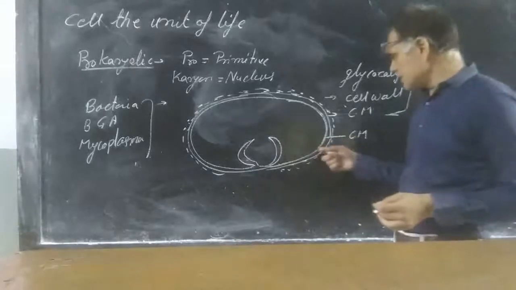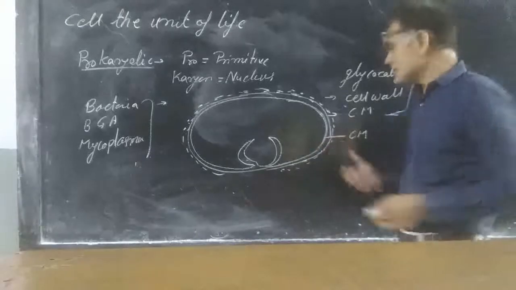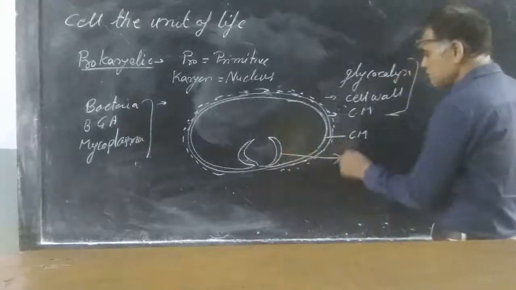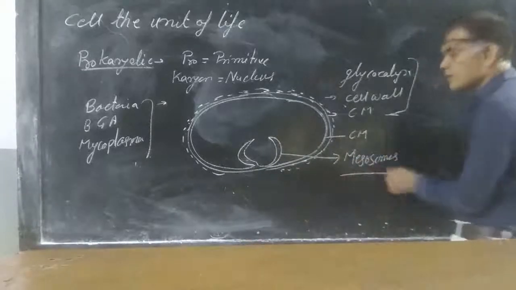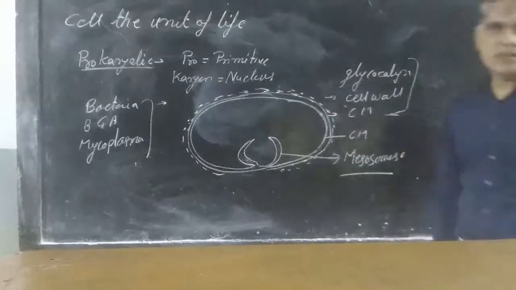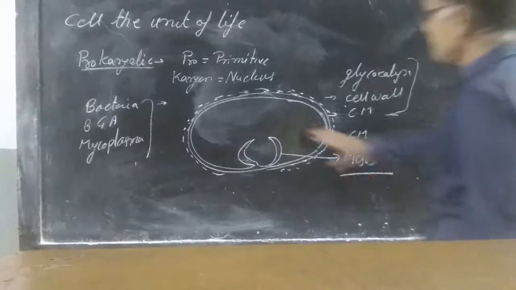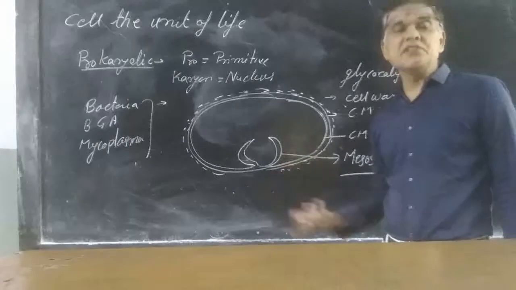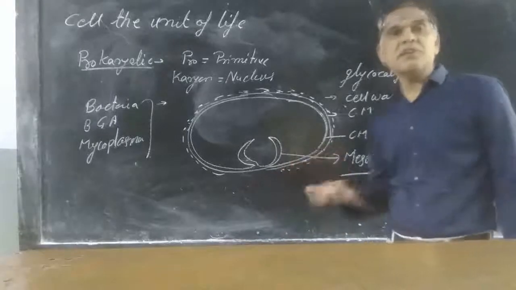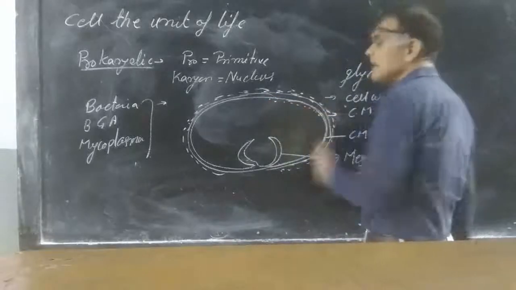The innermost layer, the cell membrane, is enfolded at some places, and this enfolding is known as mesosomes. Mesosomes perform different functions, especially respiration, because they have respiratory enzymes, and respiratory enzymes are also present on the cell membrane.